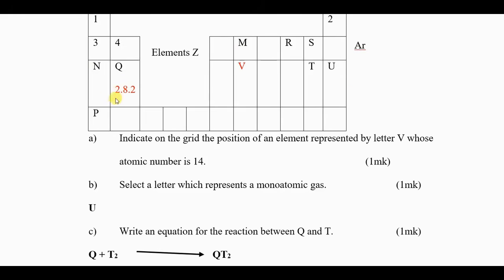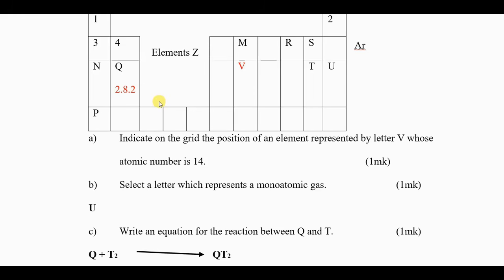You should know that across the period, the atomic radius decreases. Mark that. It decreases because of the increase in the number of protons.